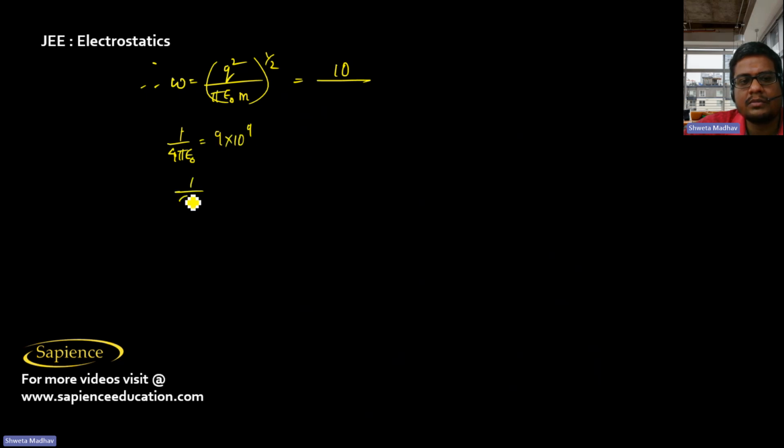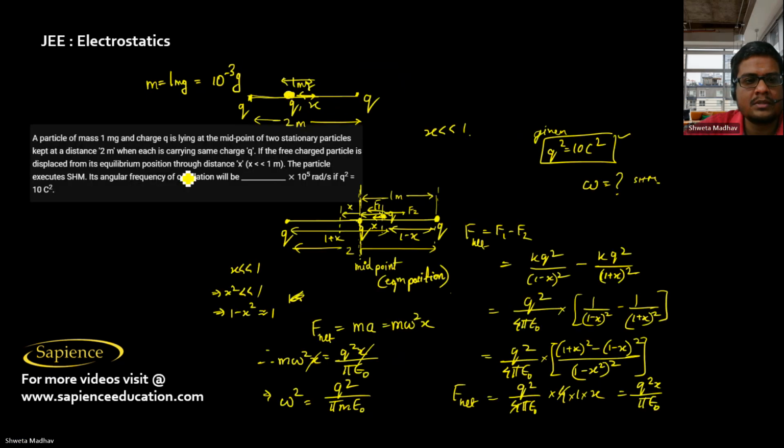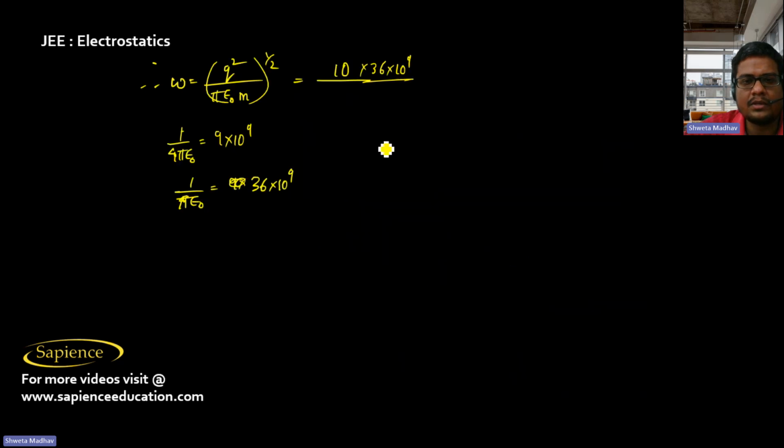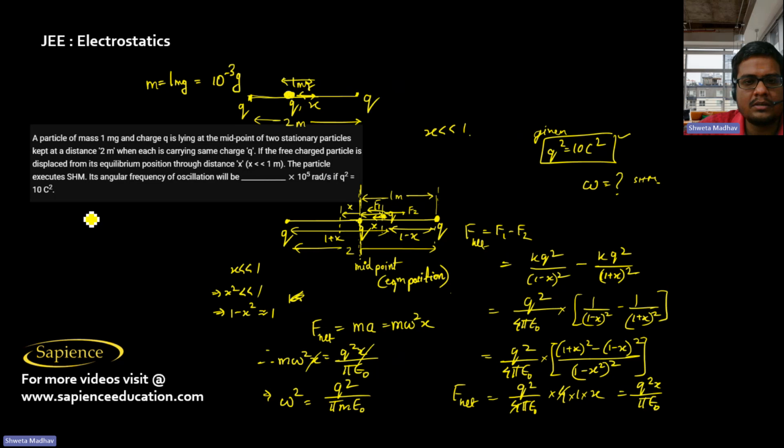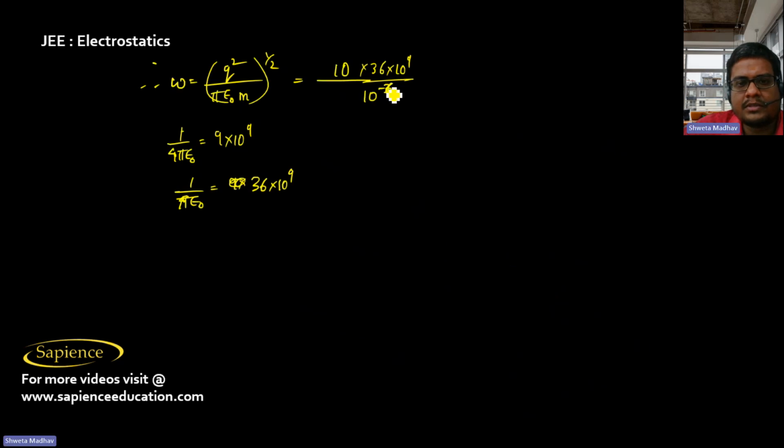So 1 by pi epsilon naught will be 9 into 4, 36 into 10 power 9, divided by m, the mass of 1 milligram. 1 milligram means 10 power minus 3 gram, it means it is 10 power minus 6 kg.